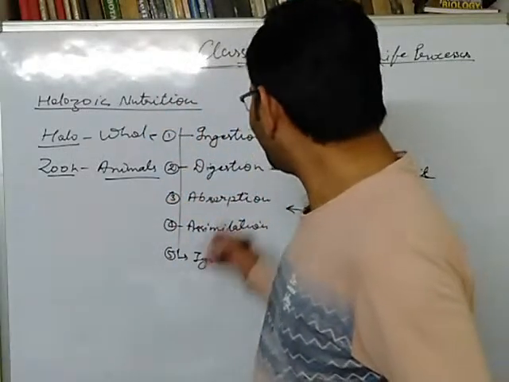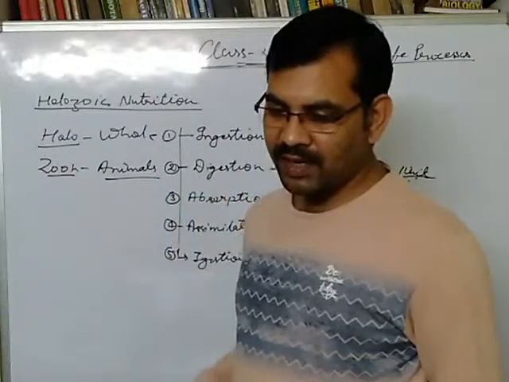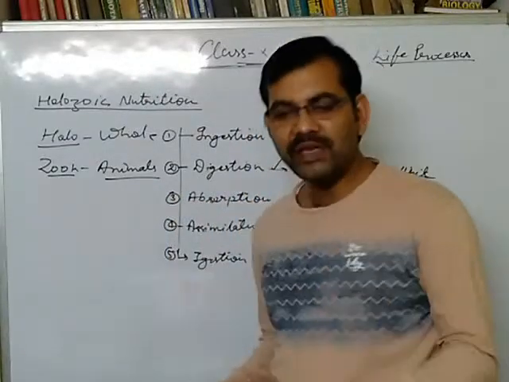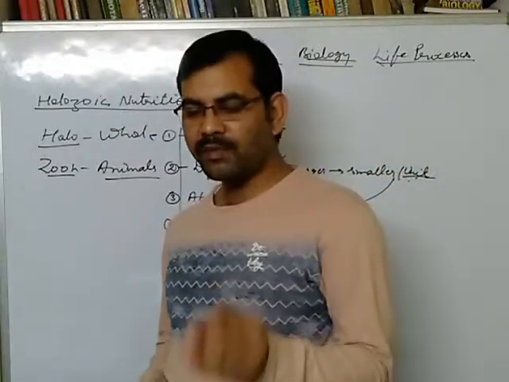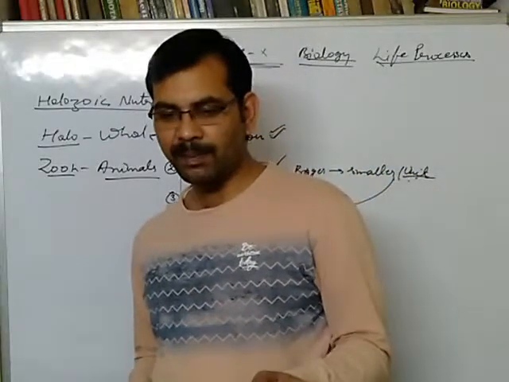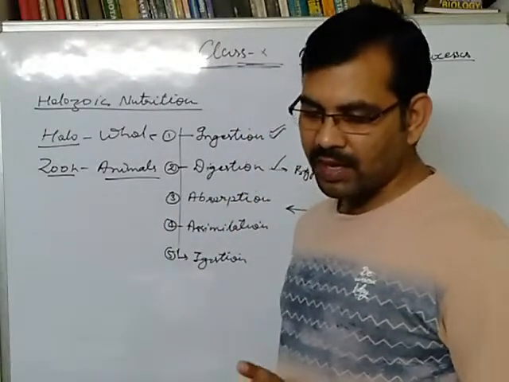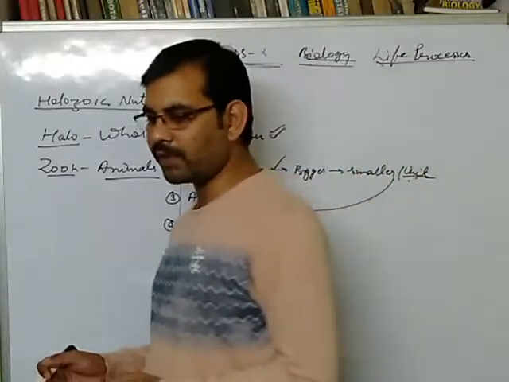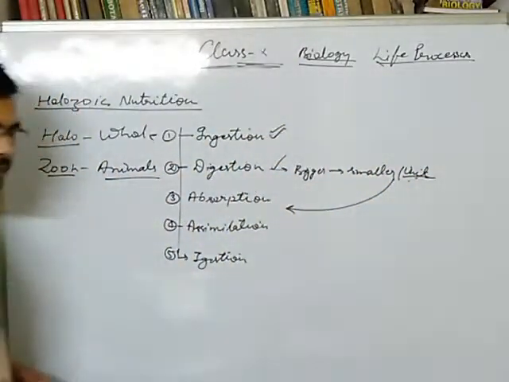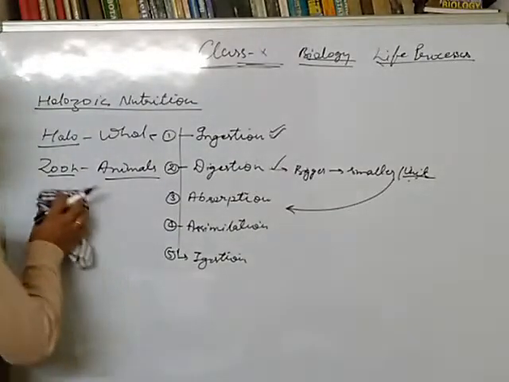Okay. Now we will discuss how these 5 processes take place in unicellular organisms as well as in multicellular organisms. One by one we will take an example of a unicellular organism, how holozoic nutrition takes place in unicellular and multicellular organisms. One by one we will discuss that. So I am going to discuss holozoic nutrition in unicellular organisms.